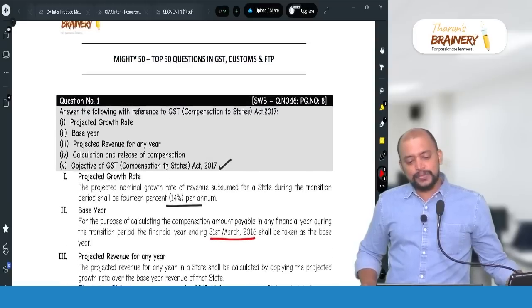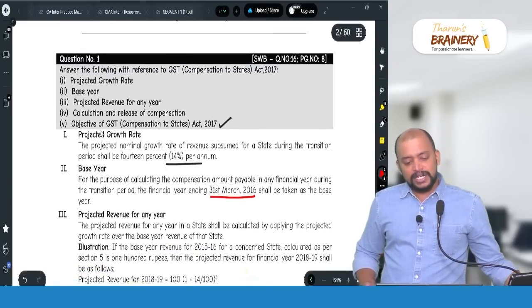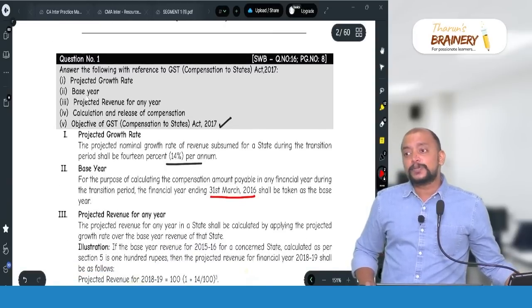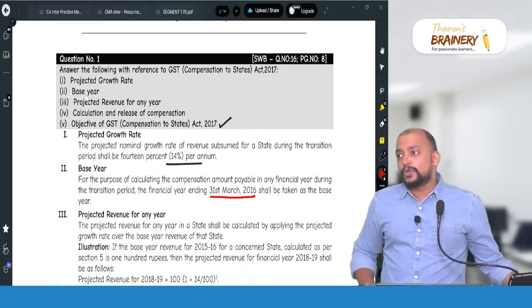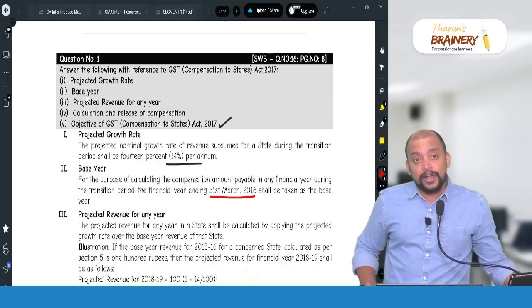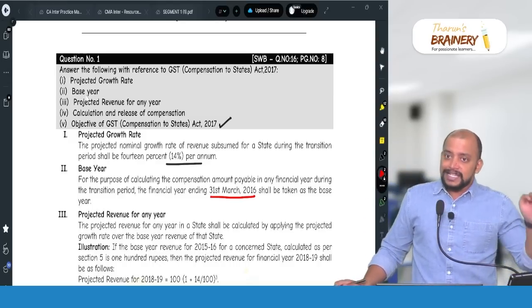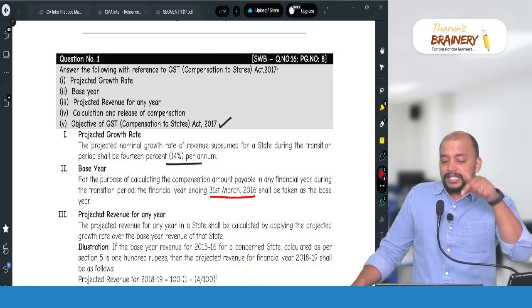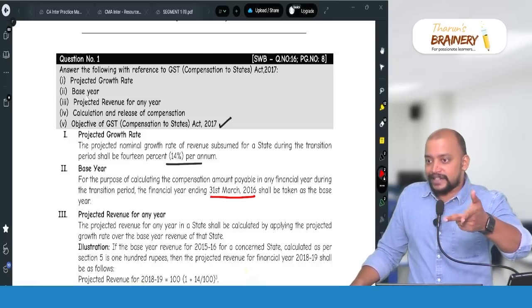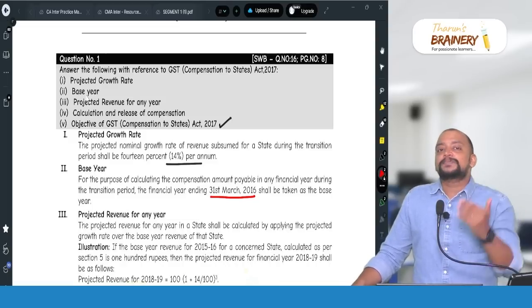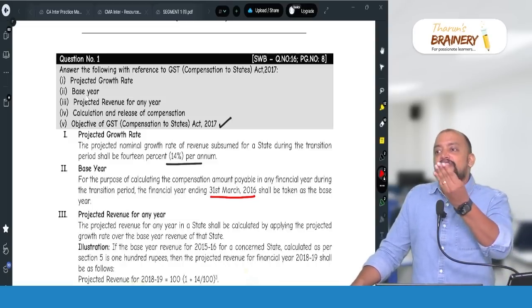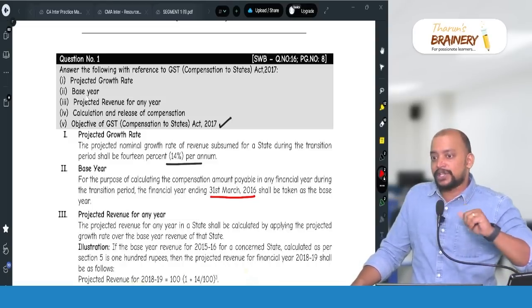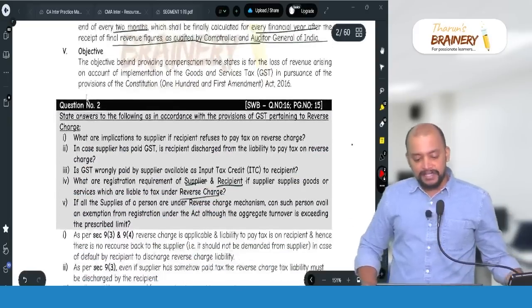So this is one question which they have asked in CS professional exam 2 attempts before, and this compensation concept is there in CA final exam also, but this type of question they have not yet tested. So maybe in that 6 marks question, they may give this for 4 marks or 5 marks. So that's the reason why I have given this.